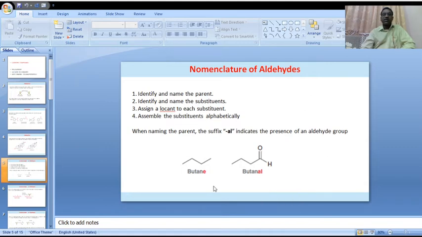Here, butane normal chain. Just now we discussed butane normal chain. The letter E is replaced by "al". Butane becomes butanal. It is called butanal. This is about the nomenclature of aldehydes.